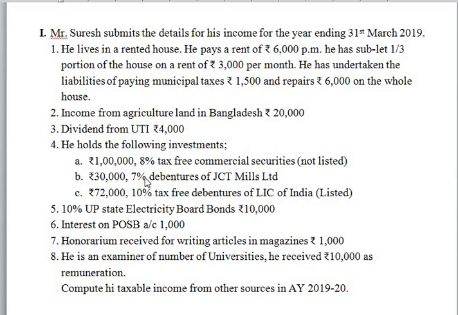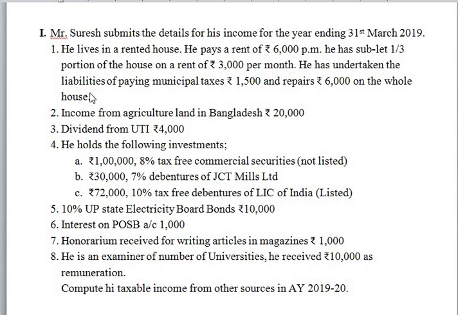Hi guys, so today I'm going to explain some of the other problems of income from other sources. So here Mr. Suresh submits the details of his income for the year ending 31st March 2019. He lives in a rented house. He pays a rent of rupees 6,000 per month. He has sublet one third portion of the house on a rent of rupees 3,000 per month.